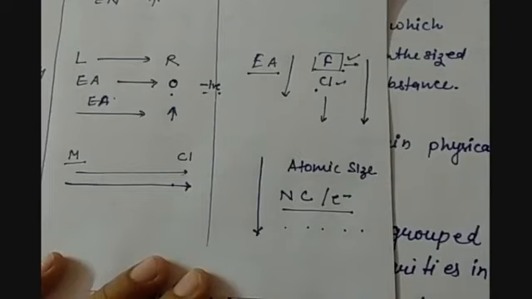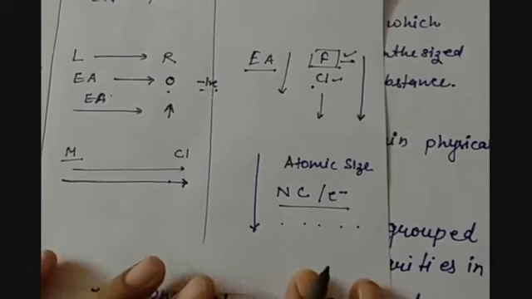The electrons in the last shell are at a very high distance from the nucleus, so there is very little force of attraction between the outermost electrons and the nucleus.